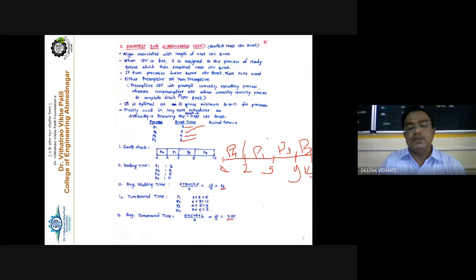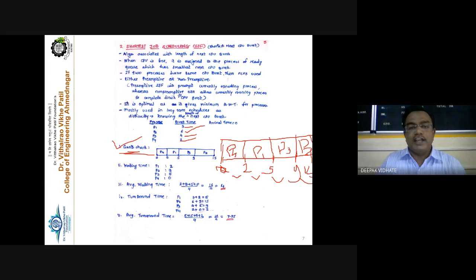So I can draw the Gantt chart like this. First I draw the x-axis, and then I write 0 and so on, which is the actual execution time of each process, and then I can mark the rectangles, and the Gantt chart is complete. So this is the first step to draw the Gantt chart for this particular set of processes.